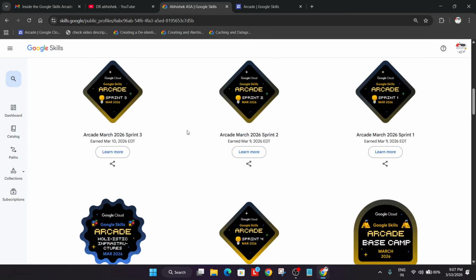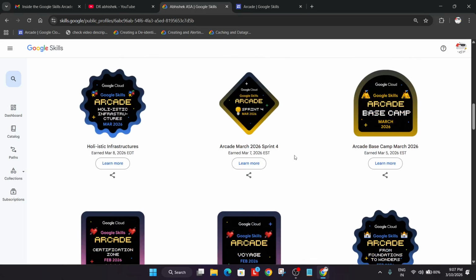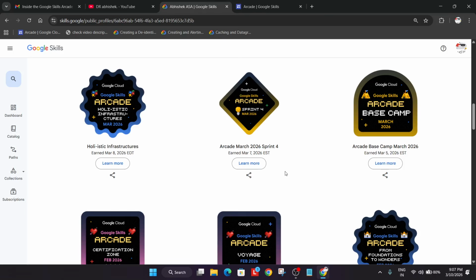Now what about these badges which I have earned in March? For this we'll be getting a separate insider email in the April month, right? It will include all the badges, including these 26 points which I have already counted. So it will include all the points.